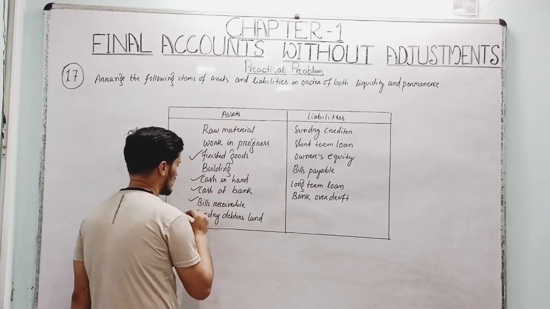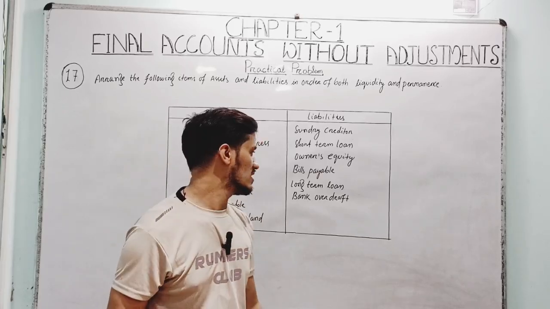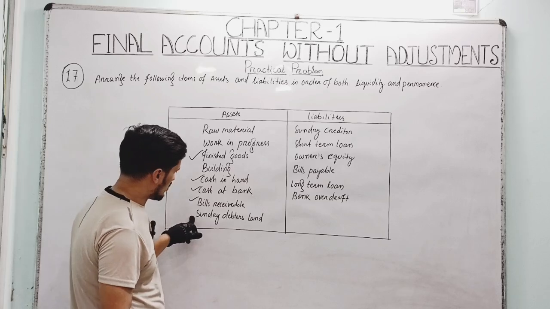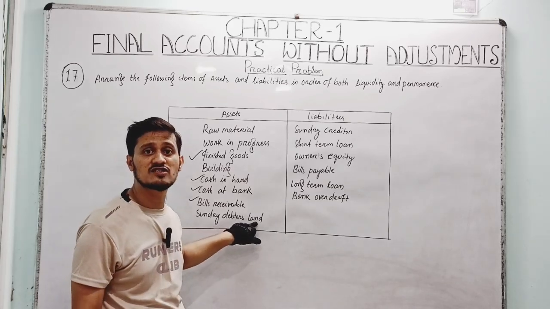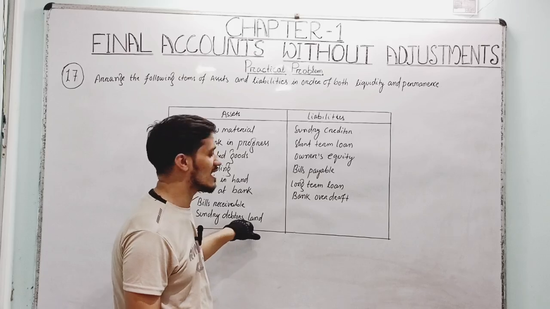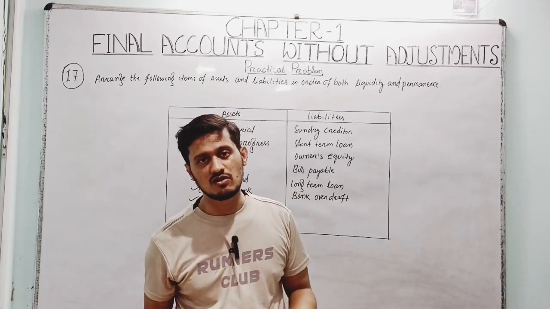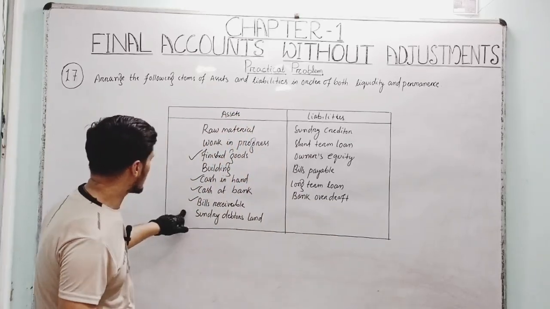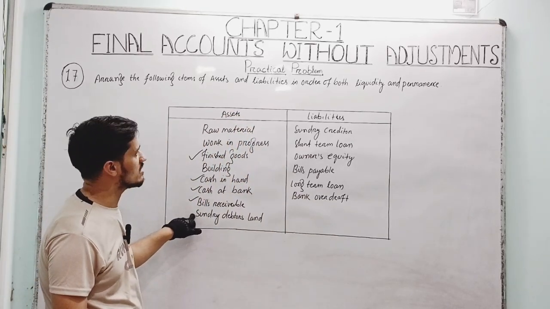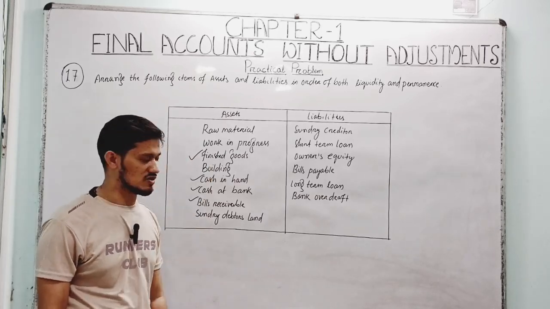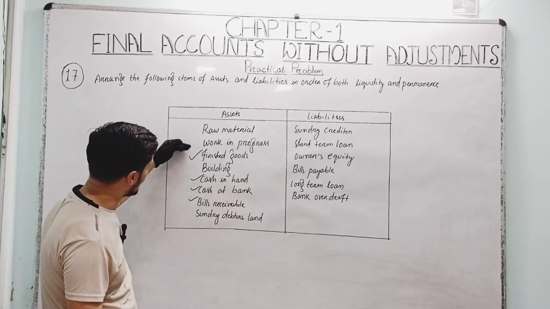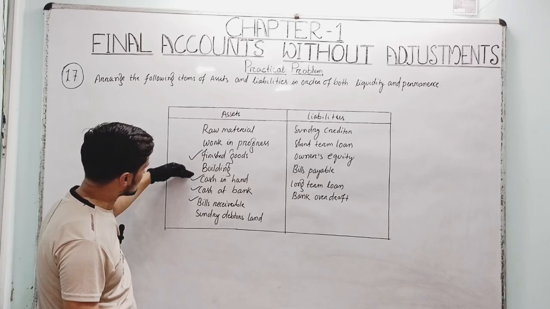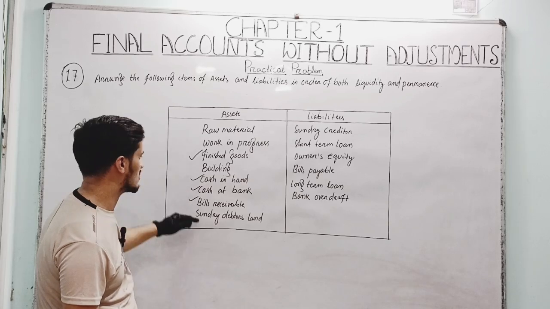Bills receivable are normally realized within one accounting period, right? So it's liquidity and permanence. Similarly, land means fixed asset, right? The sundry debtor may be recovered within one accounting period, or maybe it requires more than one accounting period, so we can't say it is liquidity and permanence. So here only four assets are liquidity and permanence: first finished goods, second cash in hand, third cash at bank, and then bills receivable.